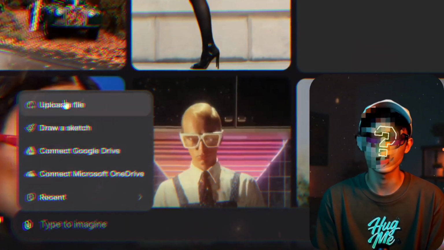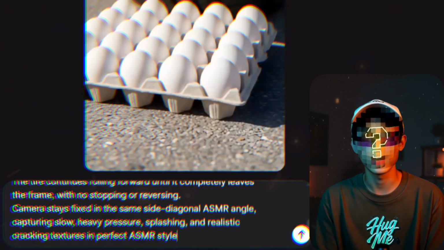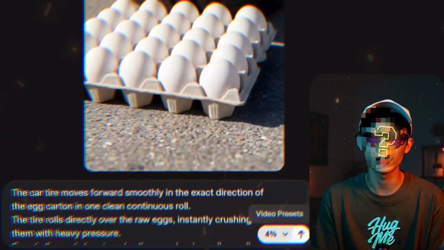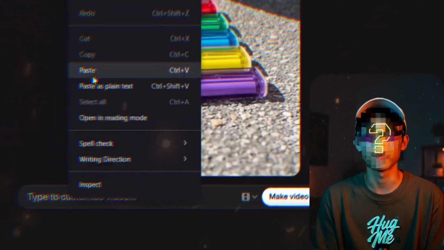Download it. Similarly, go to Grok and upload the second image. Copy the eggs motion prompt from ChatGPT, paste it into Grok, press enter, and here the video is generated again. Look how amazing it is. But Grok messed up a bit. The tire went back a little. No problem. Press redo and it will generate again. And look, this time it's perfect. The car tire rolled over and crushed the eggs. But don't try these things with food. You can crush the other items because it's wrong. Now upload the third image in Grok, the lighters one, and paste its motion prompt. And here are the results.